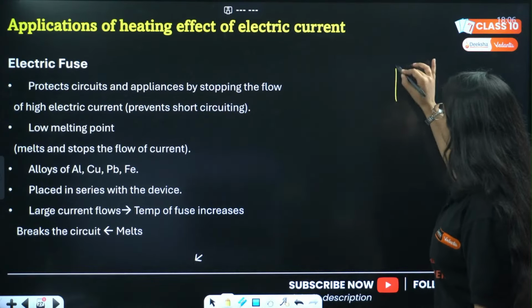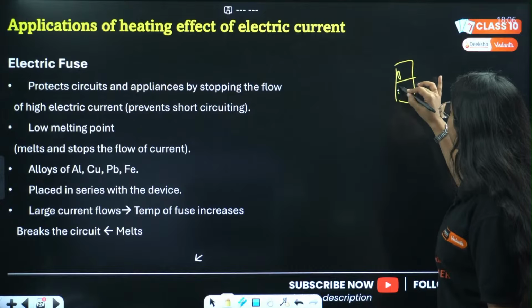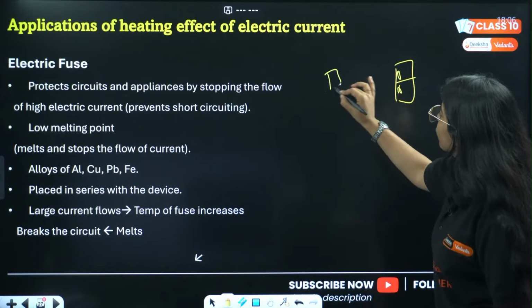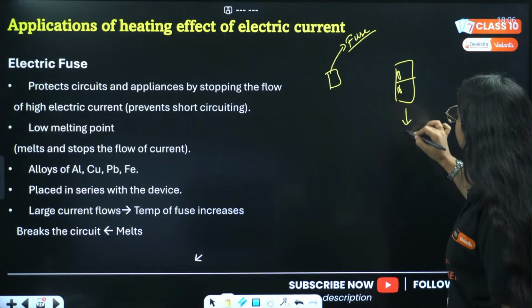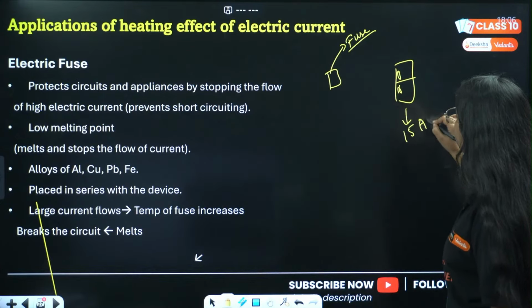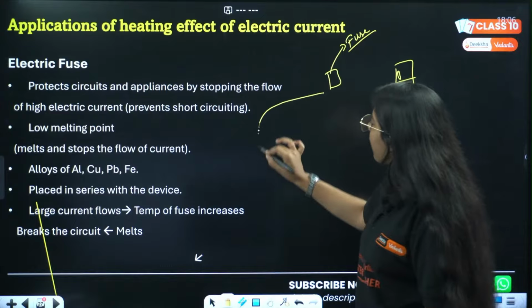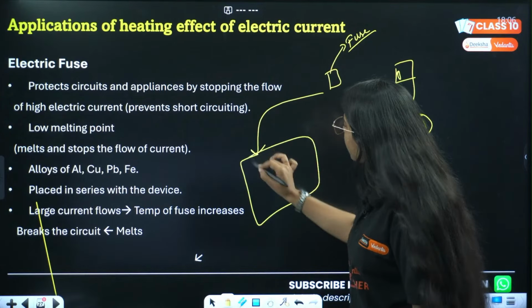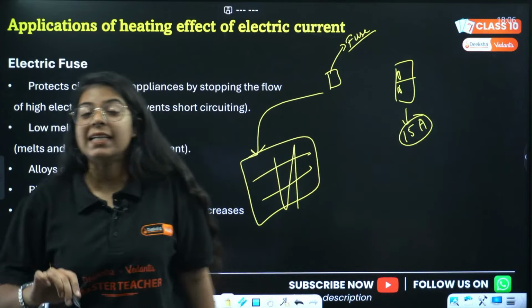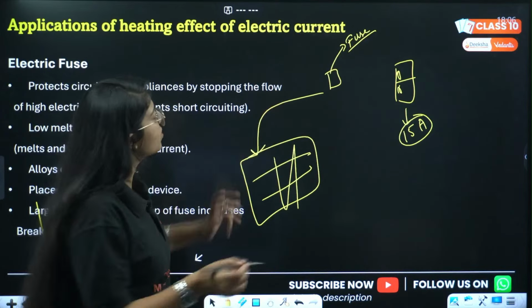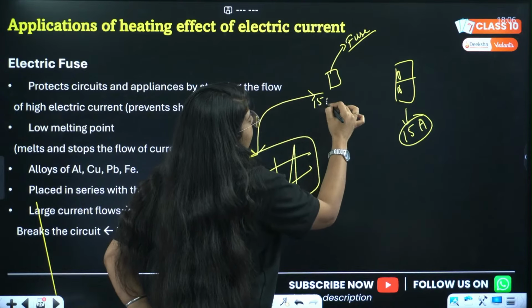See, this is my fridge. ठीक है, ये मेरे घर का फ्रिज है, and this is a fuse. Now, say my fridge just requires 15 ampere of current, but sometimes it can happen that there is a big bijli board, we call it, right? There is a big powerhouse from where light is coming.